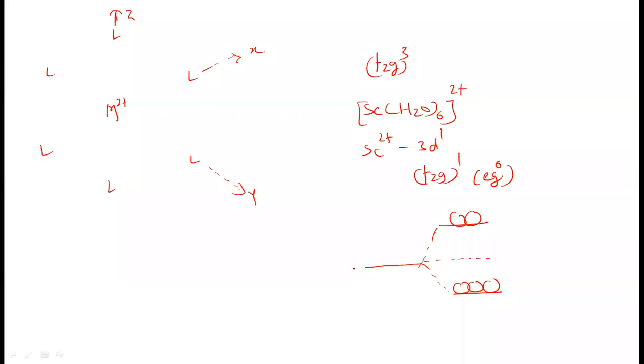So one electron goes into the t2g orbital, of course the lower energy orbital. In CFSE, we find this. No electron is in the eg orbital, so the electron is present in the t2g orbital. We know that t2g orbitals are in between the axes: dxy, dyz and dxz. Let us show the orbitals here also: dx square minus y square orbital and dz square orbital. Those are the eg orbitals.